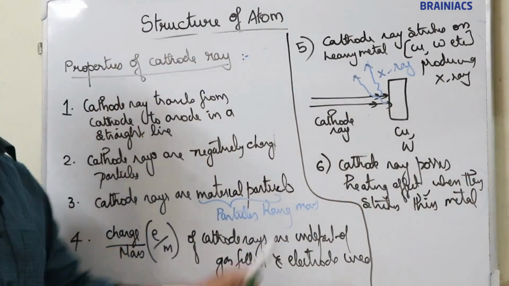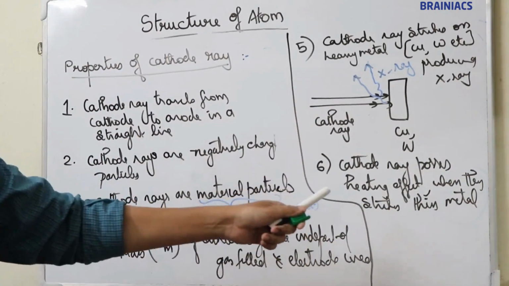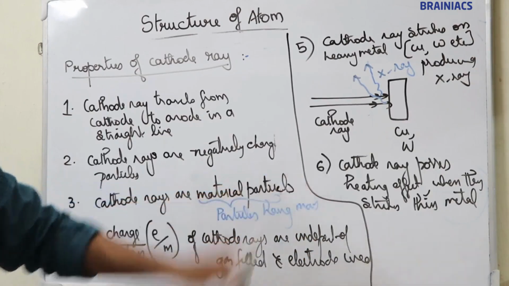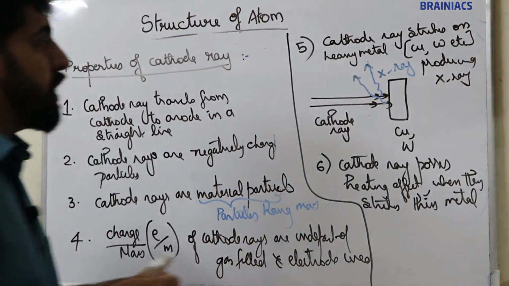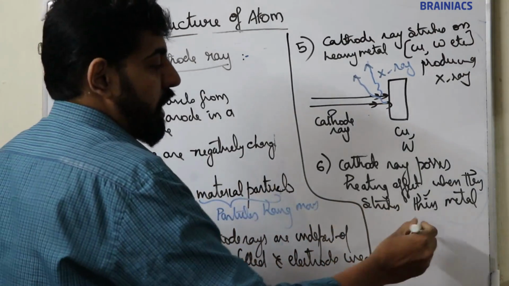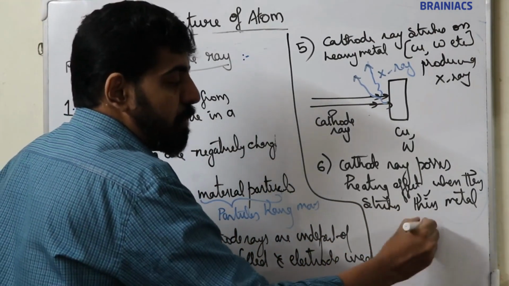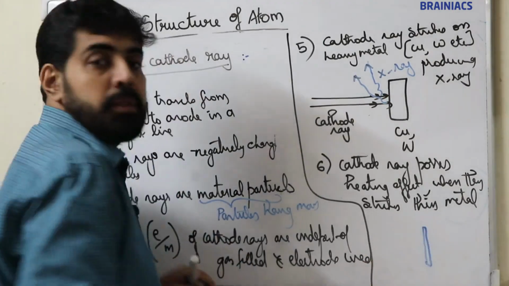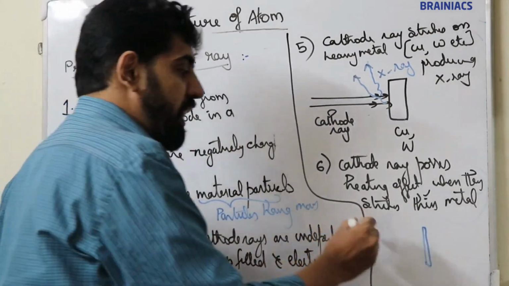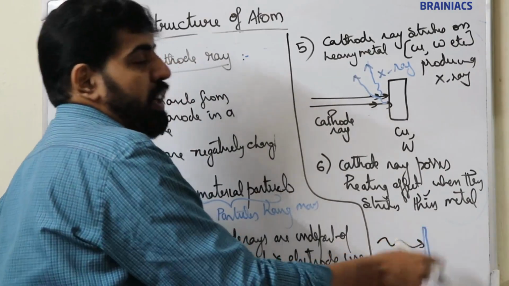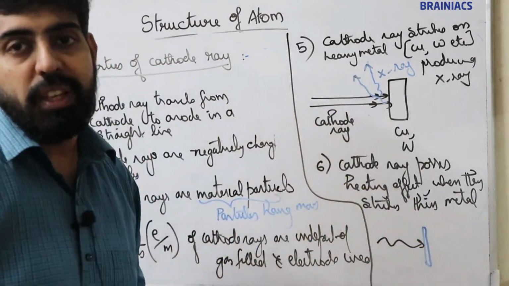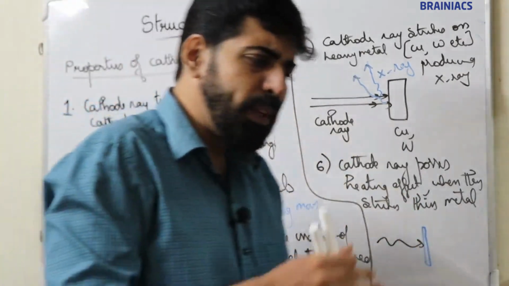When they strike on very thin metal, a heating effect is observed. So these are the important properties of cathode ray.